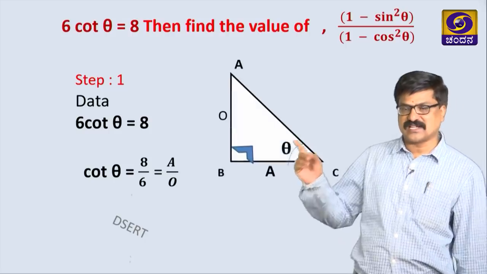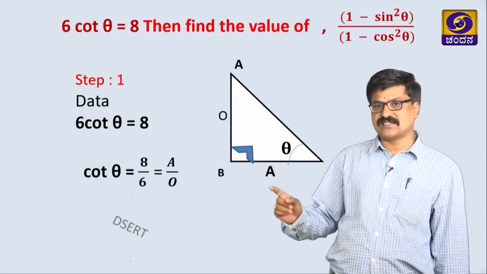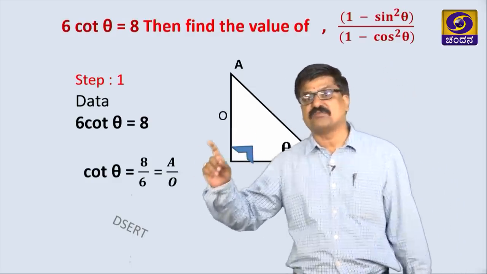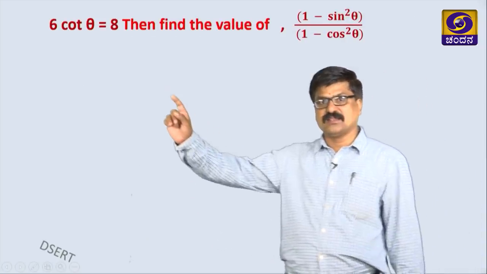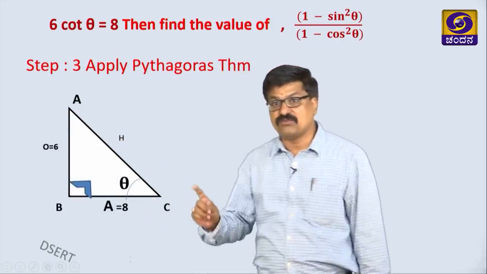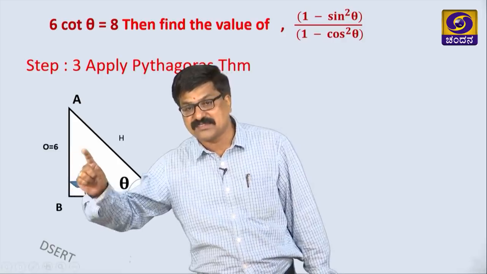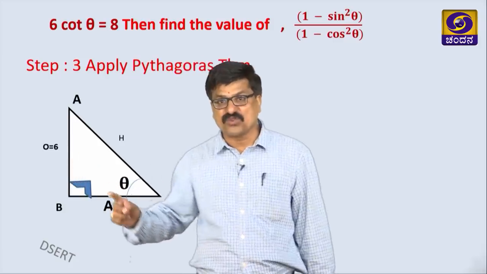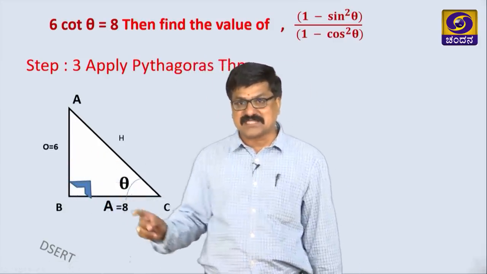Step 2, take the diagram: theta is here, opposite side is here, adjacent side is here. The value of these two in ratio form we know. The next step is to apply Pythagoras theorem. We already know O is 6, A is 8, in ratio form. For convenience, I have taken 6 and 8.